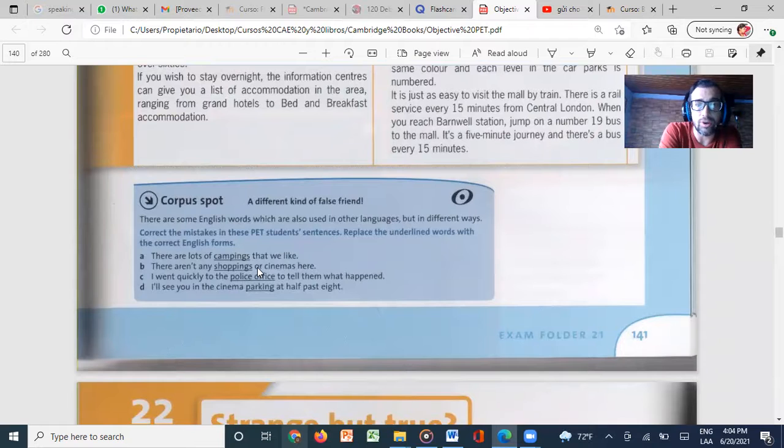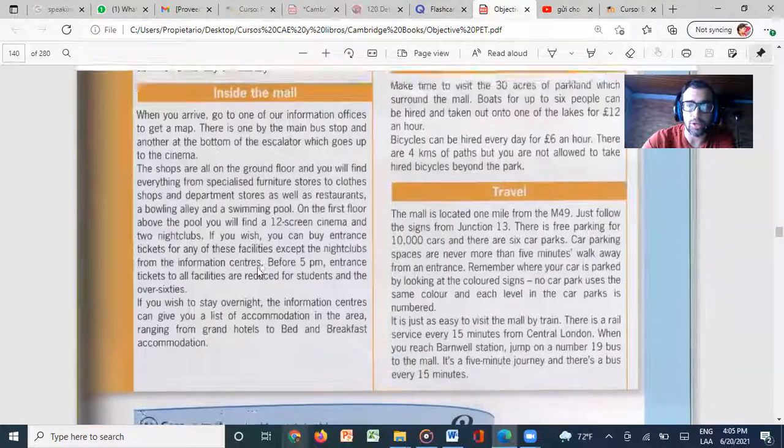There are some English words which are also used in other languages, but in different ways. Correct the mistakes in this PET student sentence. Replace the underlined words with the correct English form. So we can say there are lots of campings that we like, or shoppings, or police officer, or parking. Well, what are the words that we can use differently instead of using those words?